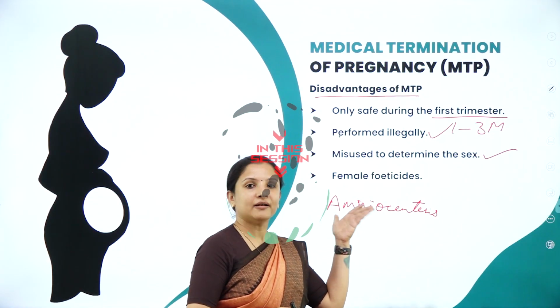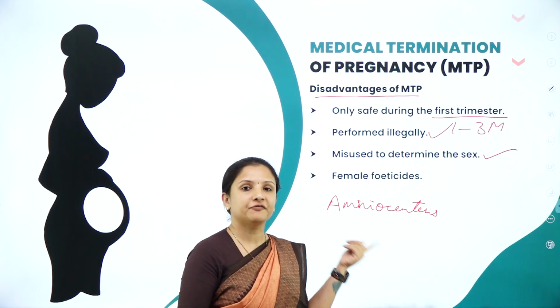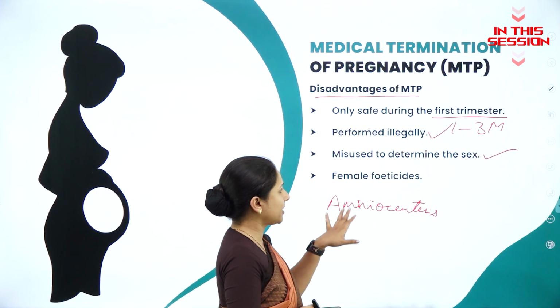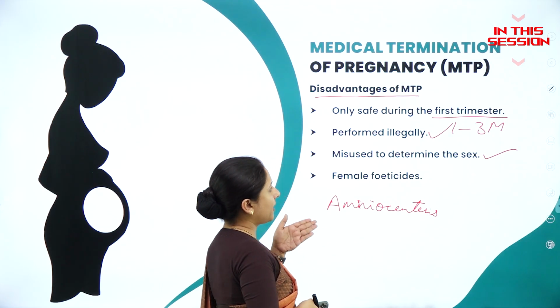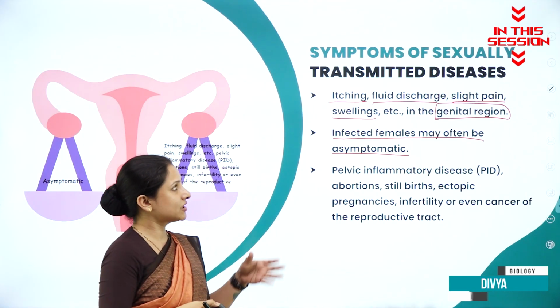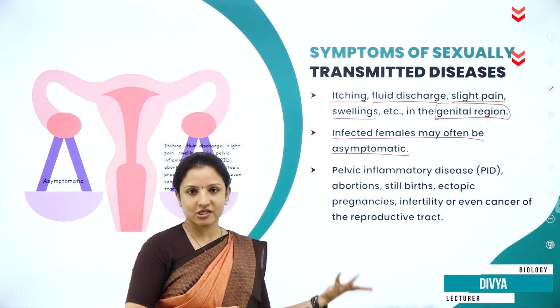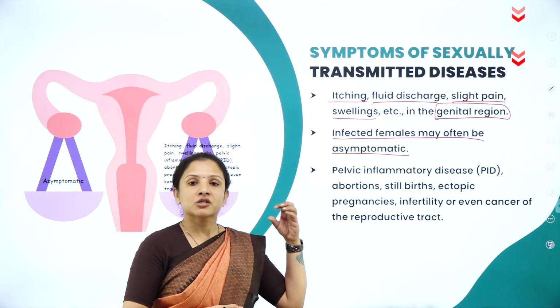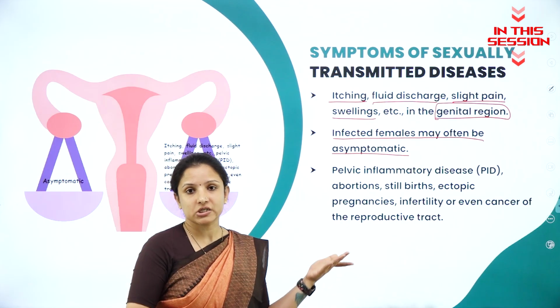Amniocentesis, on the other hand, has a positive effect also, that is to detect some of the defects in the baby. But apart from that, they can use it to determine the sex of the baby also, which is very bad. One of the main things about sexually transmitted diseases is that the female will be infected and will not have any symptoms, and that can lead to a lot of complications later.